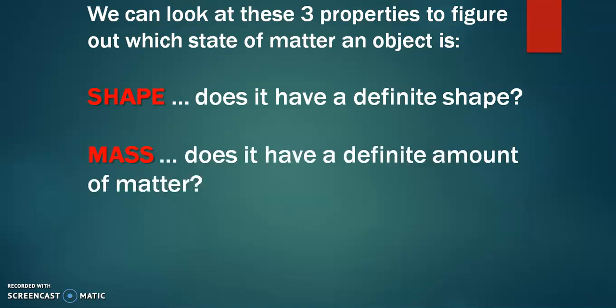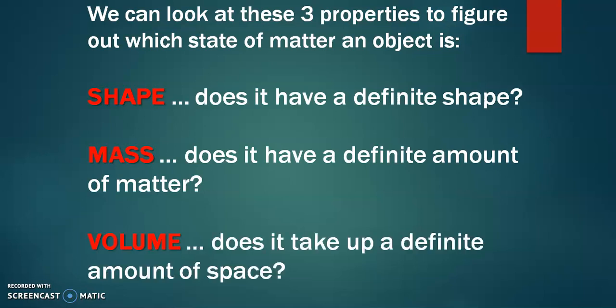Next is the mass, a definite amount of matter, and the third one is the volume, the definite amount of space it takes up. We have to consider these properties, on which the state of matter depends: first one is shape, second is mass, third is volume.